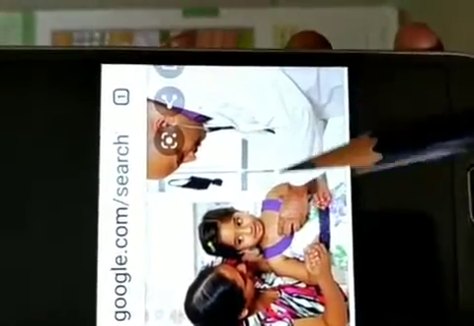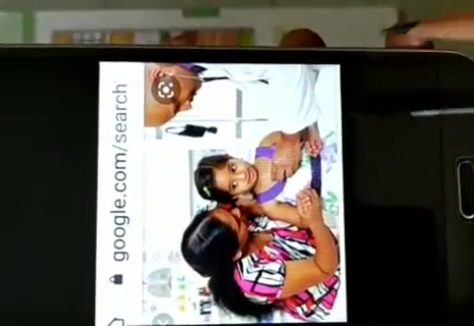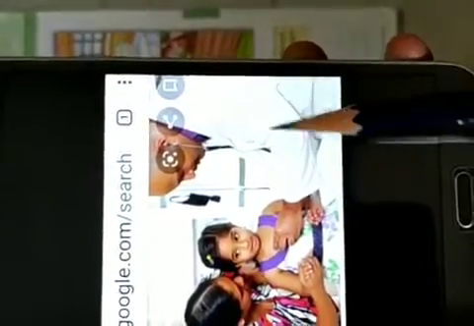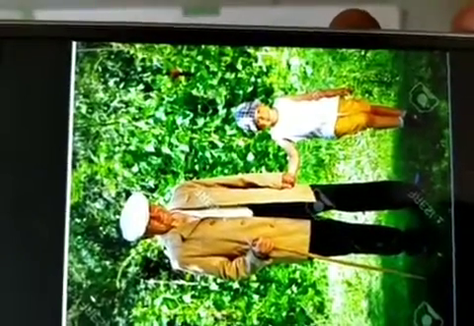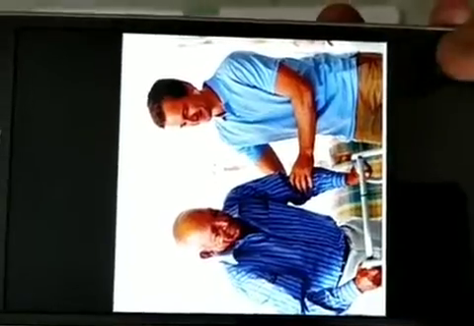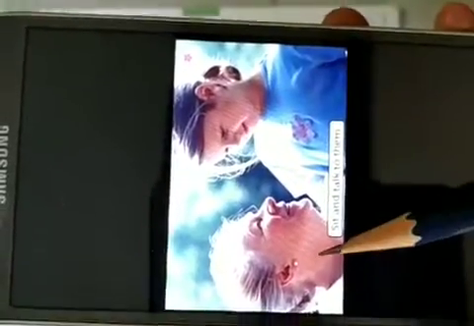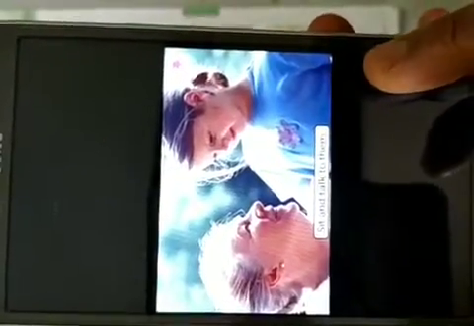At home nobody was there, so the doctor was called by the neighbor. Mother was alone with the baby, so neighbors called the doctor. So the doctor came to check the baby. Then see, this child is helping the elder person. This man is helping the old person. This girl is talking with grandmother when she is left alone, or you can sit and talk to them. They feel happy.